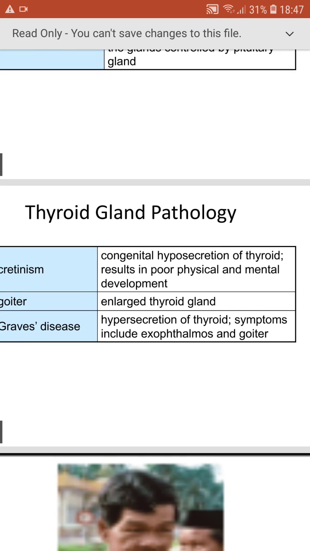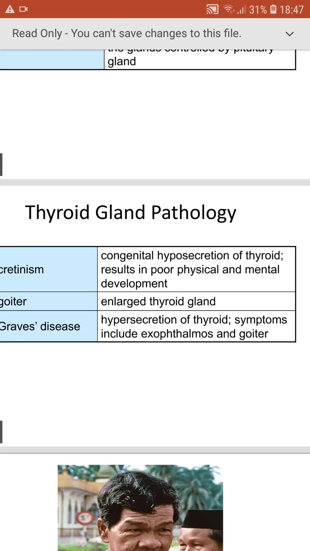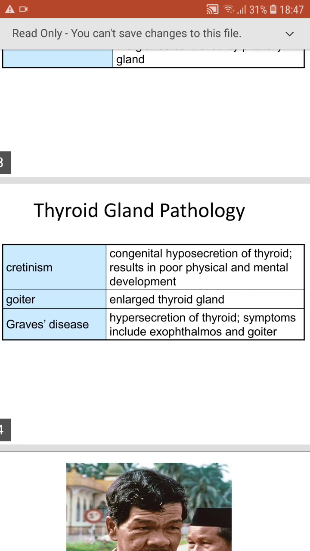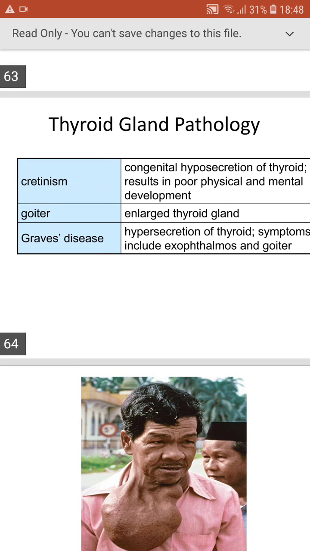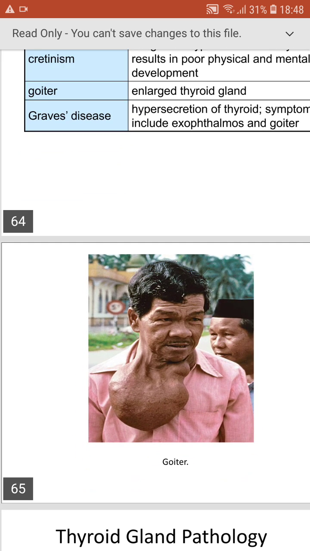And next, cretinism. Congenital hyposecretion of the thyroid results in poor physical and mental development. So goiter, enlargement of the thyroid gland. And Graves' disease, hypersecretion of thyroid. Symptoms may include exophthalmos and goiter. And this is goiter, enlargement of the thyroid gland. It is due to tumor of the thyroid gland also.